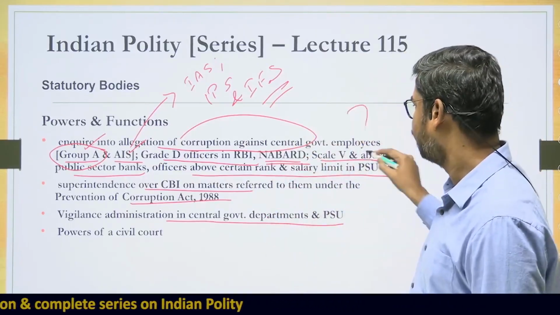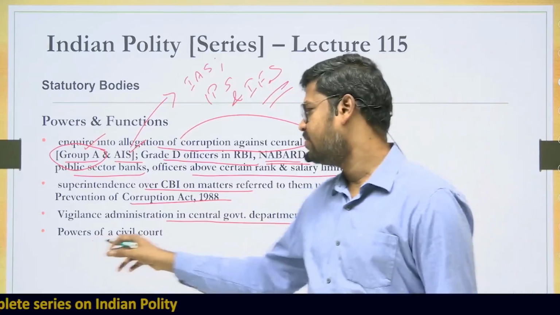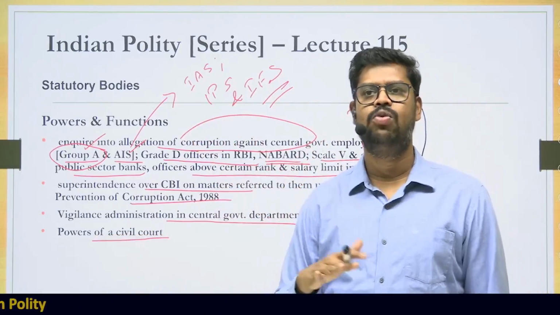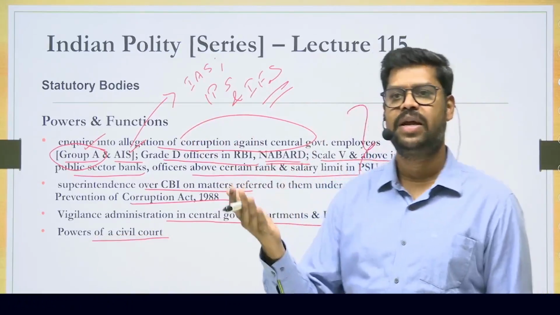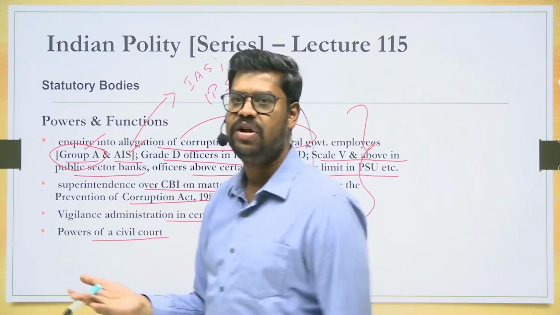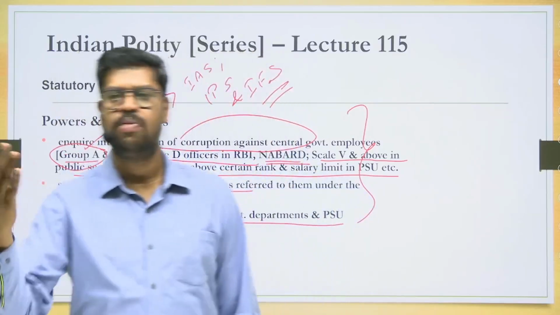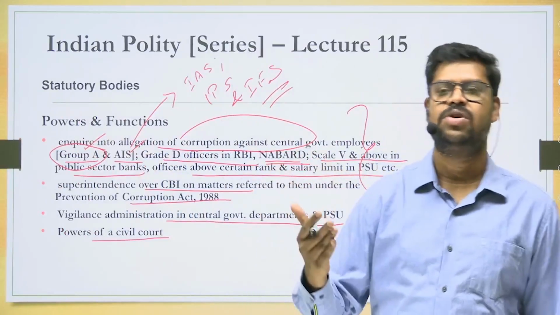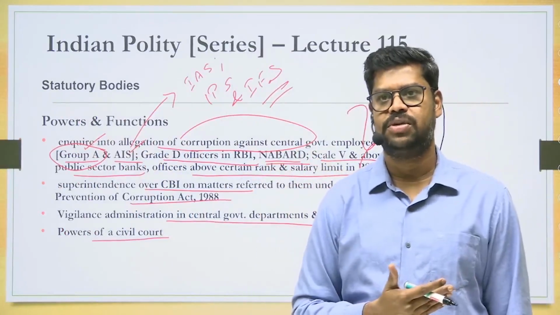In order to enforce all those things, they have all the powers of a civil court, the CVC. That means they can summon anyone, they can take evidence on affidavit, and they can also call upon the officials to produce public records. So all these powers are given to the Central Vigilance Commission.